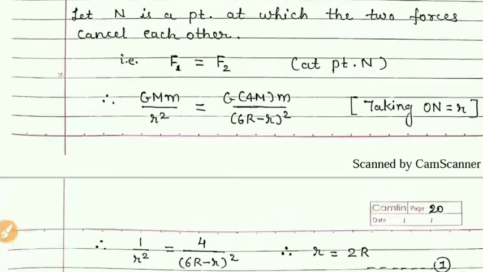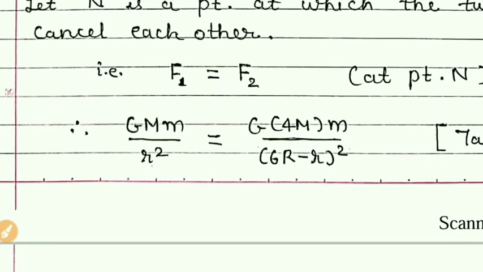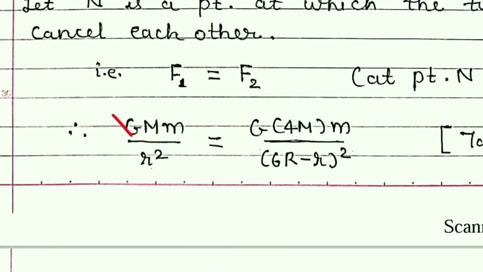Students, simplification you have to do on your own. I have not shown more steps, but we just have to obtain the relation between this small r which we have taken and capital R. Here you can see in this equation, on both sides G M m will cancel.